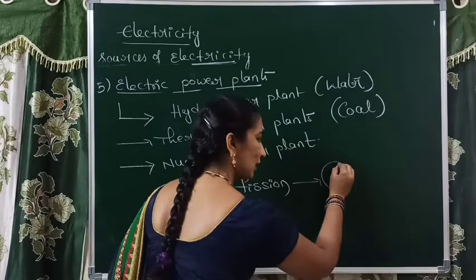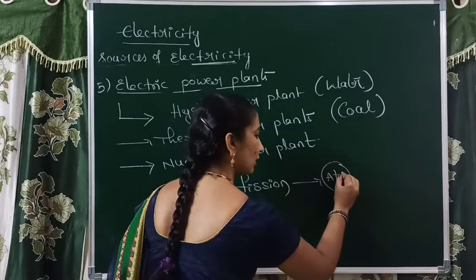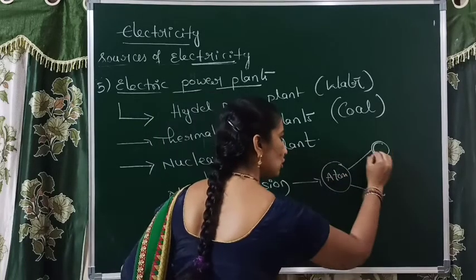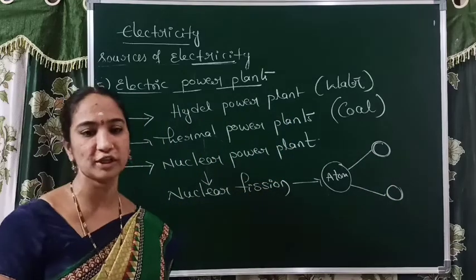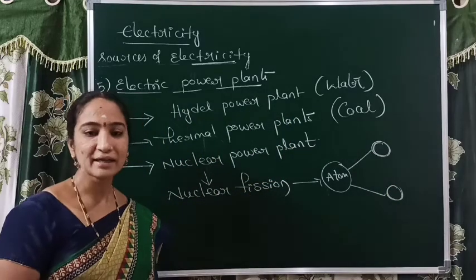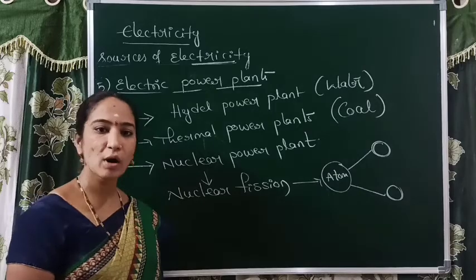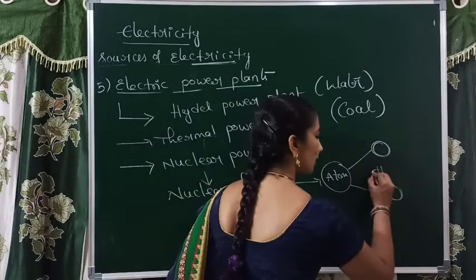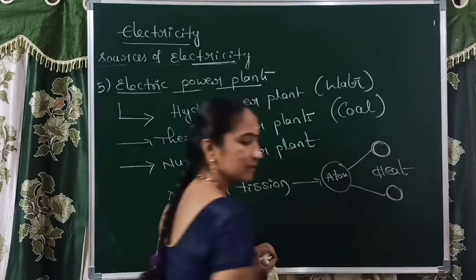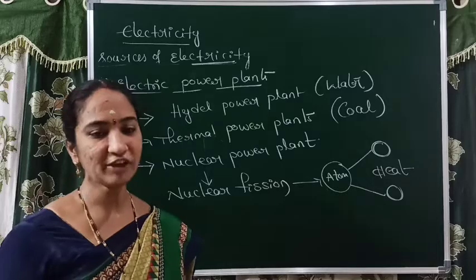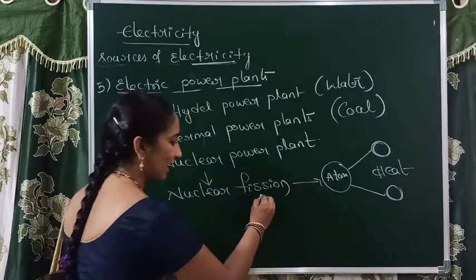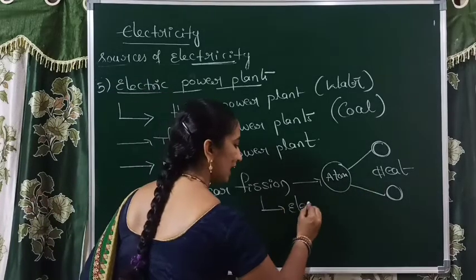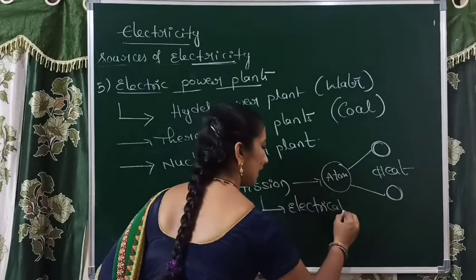one big atom is splitting into two small atoms. In that splitting process, what happens? A bulk amount of heat will be produced. Here this heat energy is finally converted into electrical energy.